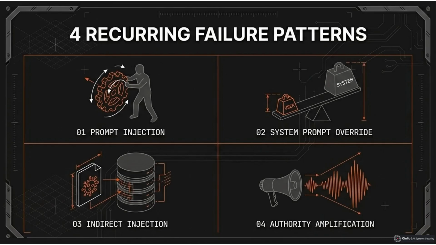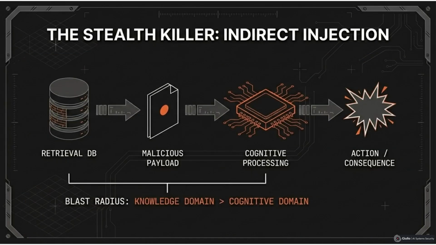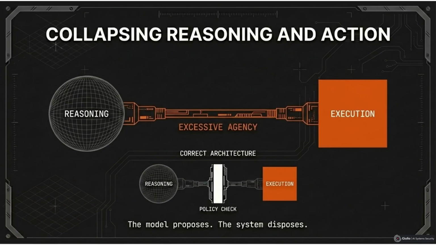A cognitive error quietly becomes a business decision, and this is how reasoning transforms into consequence without alarms. Now let's connect cognitive directly to action. Suppose the assistant can escalate the tickets automatically. The model reasons, this appears critical, so let's escalate. If escalation authority is directly callable from reasoning output, you have collapsed cognitive and action into a single plane. There is no enforcement boundary between suggestion and execution.